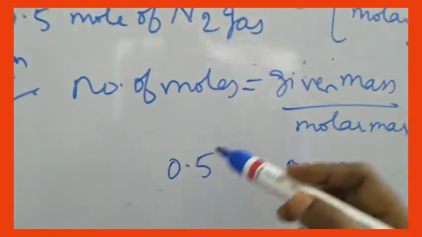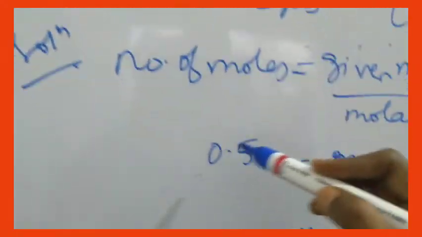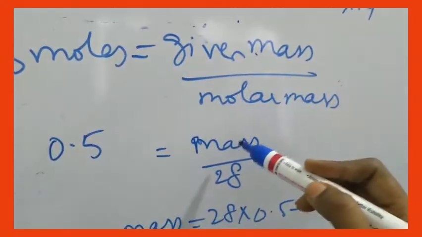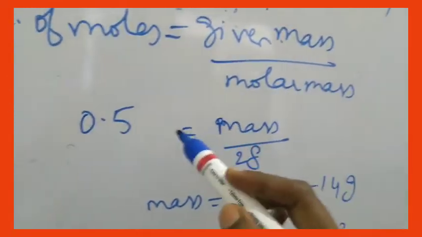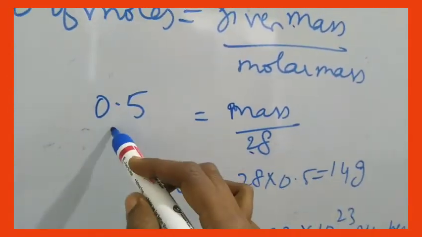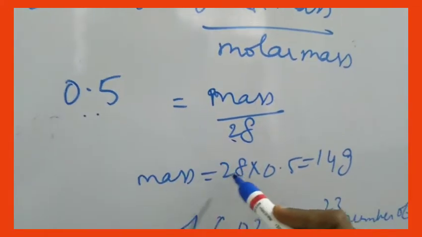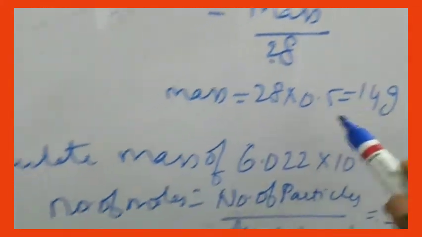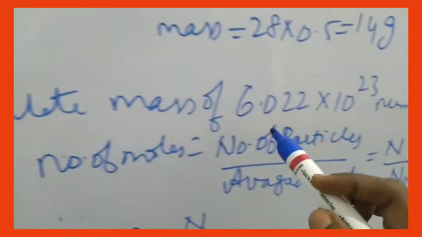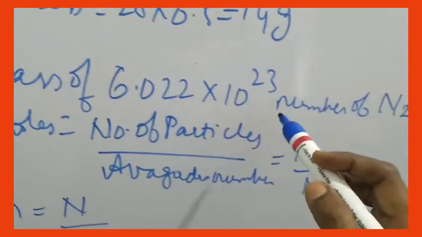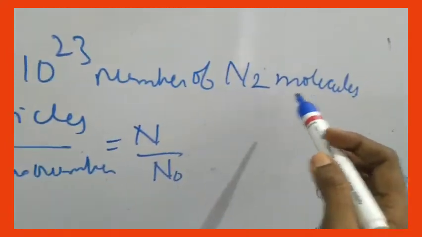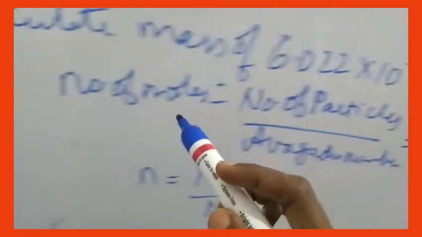n is equal to small m by capital M. So number of moles, given in the question, 0.5 is equal to given mass, which you have to calculate, divided by molar mass, just now I told 28. So mass is equal to 28 into 0.5. 0.5 is half, so 28 into half is 14 grams. Second question, calculate the mass of 6.022 into 10 power 23 number of nitrogen molecules, N2 molecules.